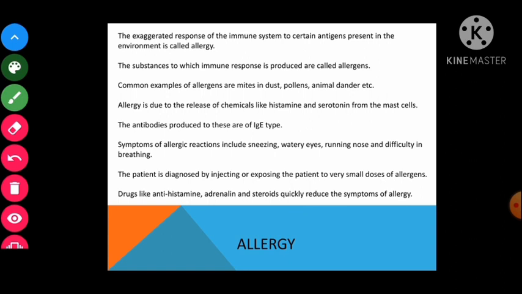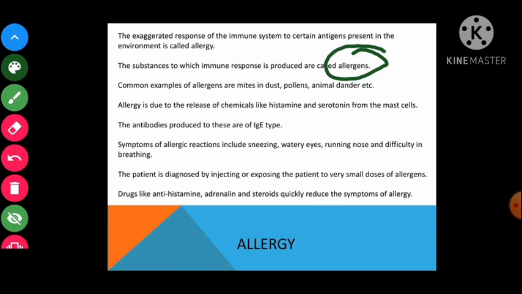Allergies क्या होती हैं? हमारे immune system की जो exaggerated responses होती हैं, hypersensitive responses to certain antigen, right, that is known as allergy. और इसके जो causing agent होते हैं वो कहलाते हैं allergens, right? For example, dust, mites, pollens, animal danders, they are the allergen जिससे हमें allergy होती है.